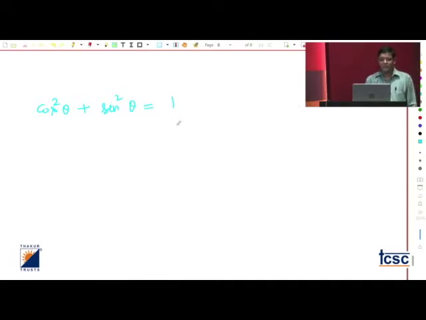But remember that this is not true as it stands. The first thing is that theta is not defined. Again, if I say theta is defined, then what? If I say theta is real, no doubt theta is an angle, then the above result is true. Then the above statement is true.